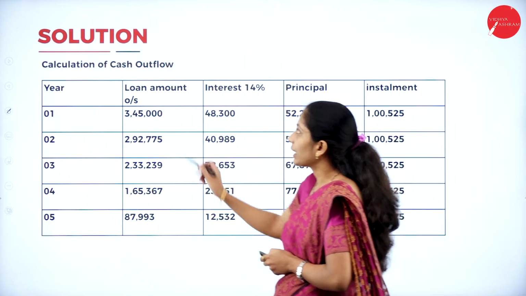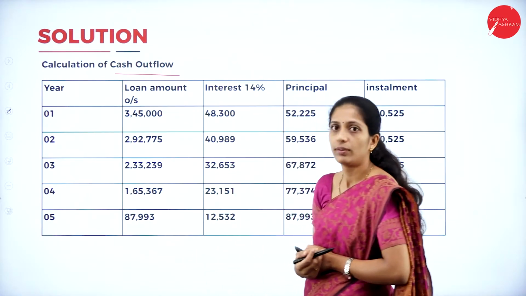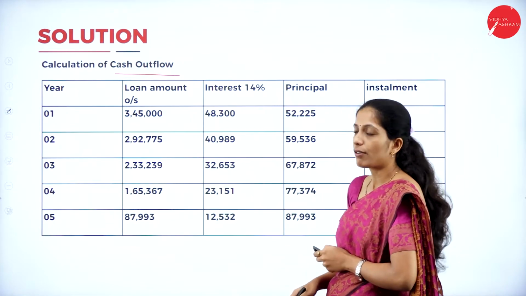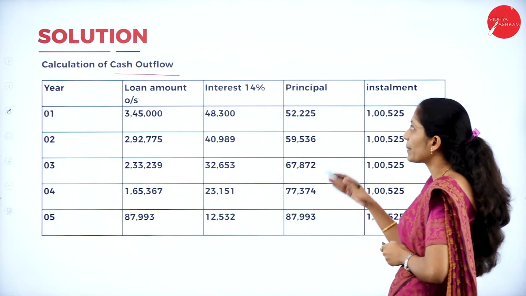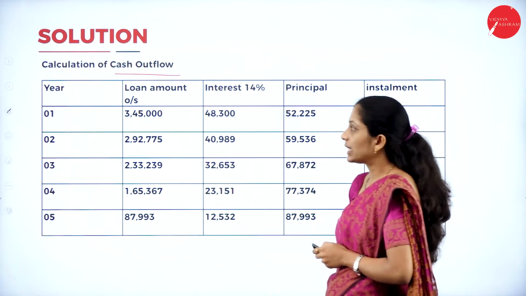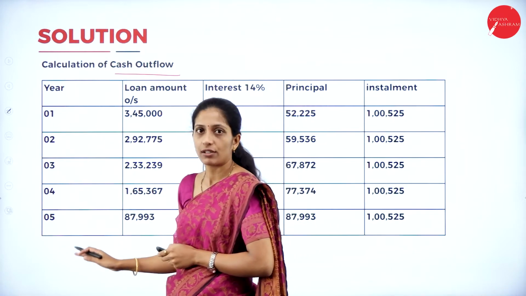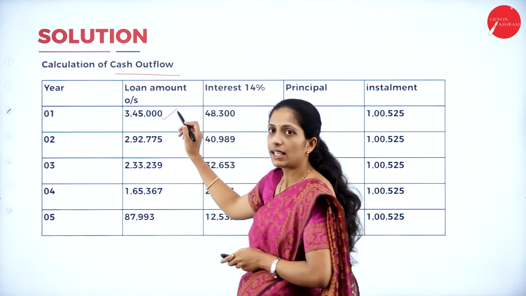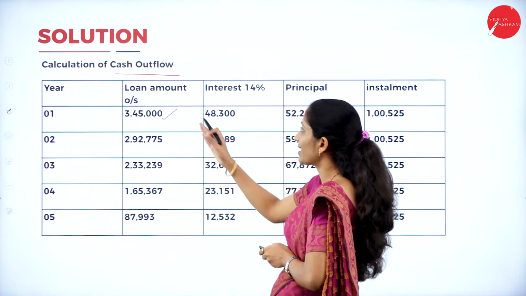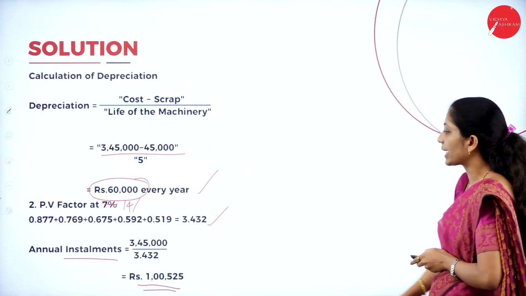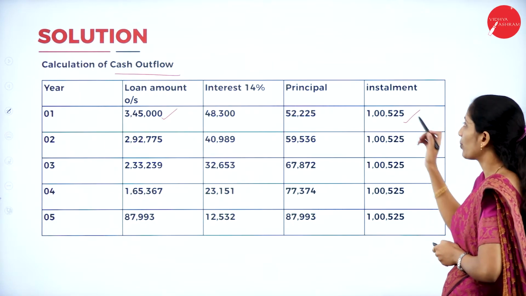Now go through the calculation of cash outflow. Here you have the columns year, loan amount outstanding, interest at 14%, principal as well as installment. Now we know the years 1, 2, 3, 4, 5. 5 years. Loan amount outstanding: what is the cash price of the asset? 3,45,000. That is given in the question. Now we know the installment, we had already calculated it as 1,00,525.